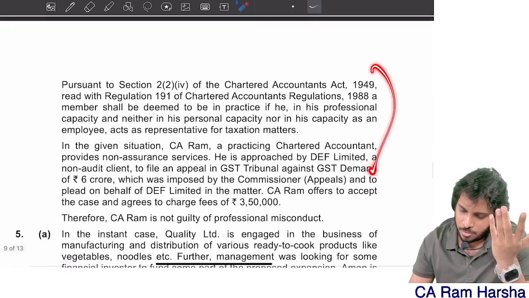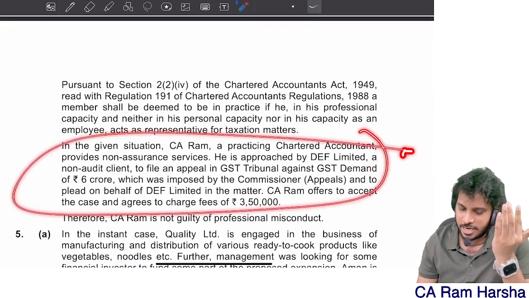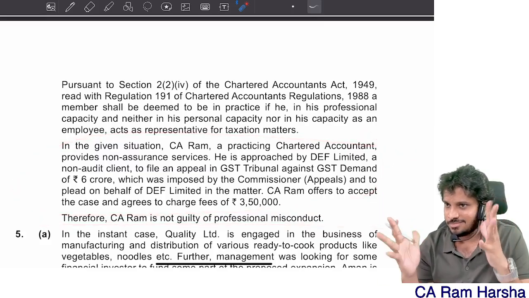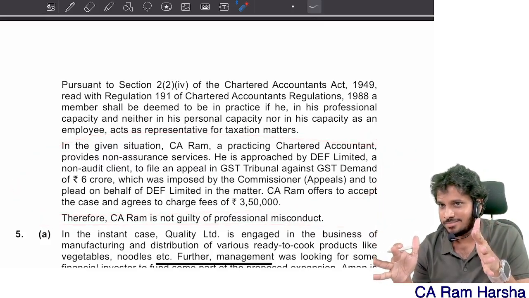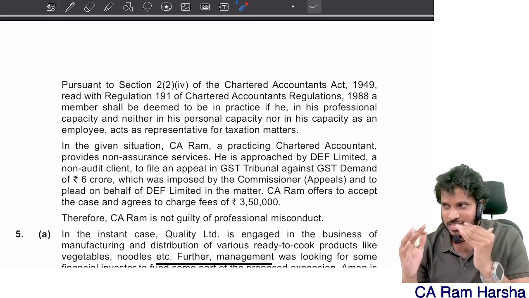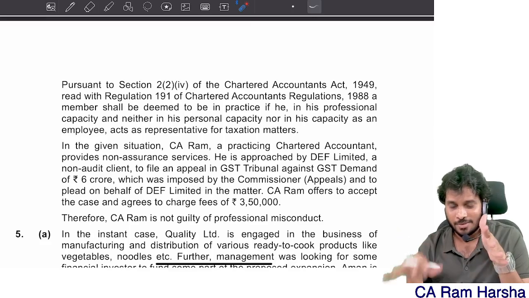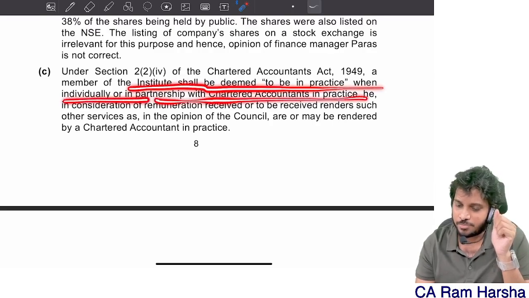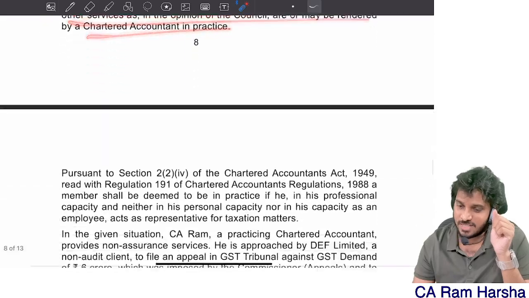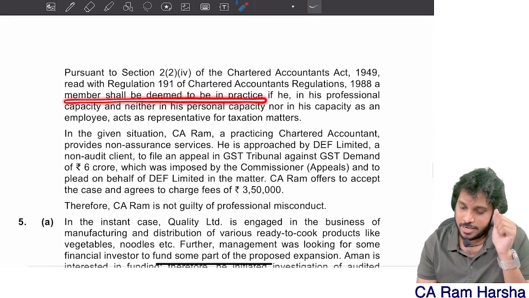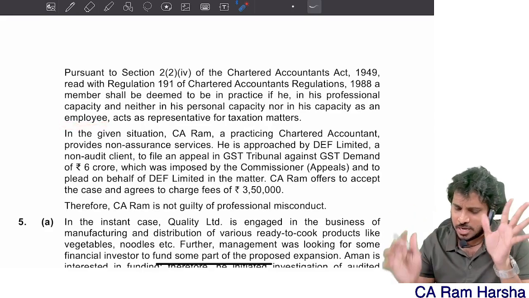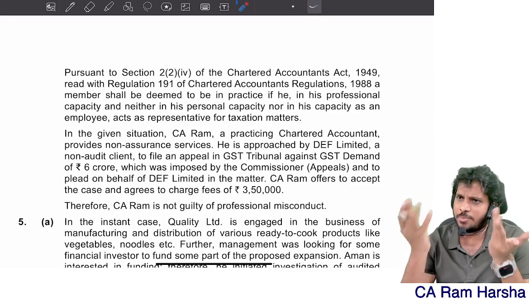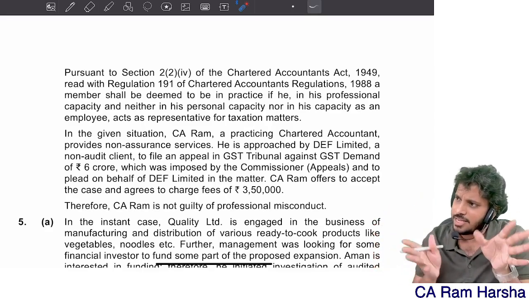You just said deemed to be in practice definition and you just described the fact once again and you said not guilty. The question is not correct. You understood my point? The answer and question is not syncing for me. What are you saying? An institute shall be deemed to be in practice when individually or in partnership he is receiving consideration for some service. What service? A member shall be deemed to be in practice if he in professional capacity, neither in personal nor as an employee. You are in professional capacity, you are representing taxation matters. You are deemed to be in practice. That's good. He is already practice. He is already having COP.